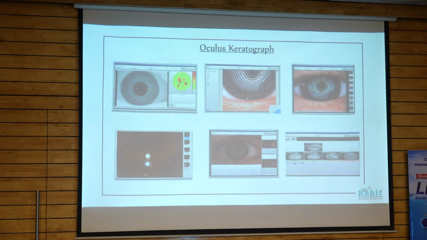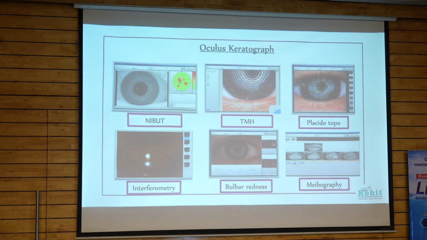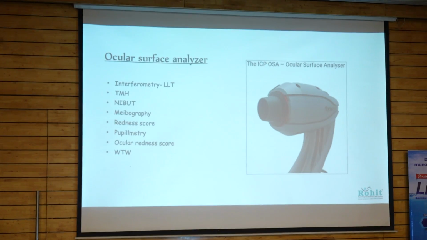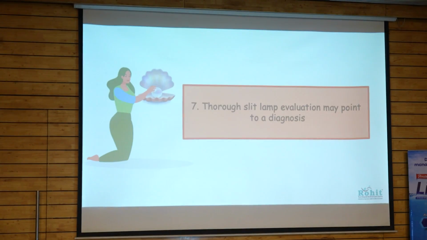Oculus Keratograph was another one such machine which helps us with almost the same parameters as that of Heiden. LipiView actually helps us in diagnosis of evaporative dry eye, giving three parameters like lipid layer thickness, meibography, and blinking dynamics. And Ocular Surface Analyzer is again one such diagnostic device which gives the same kind of parameters.